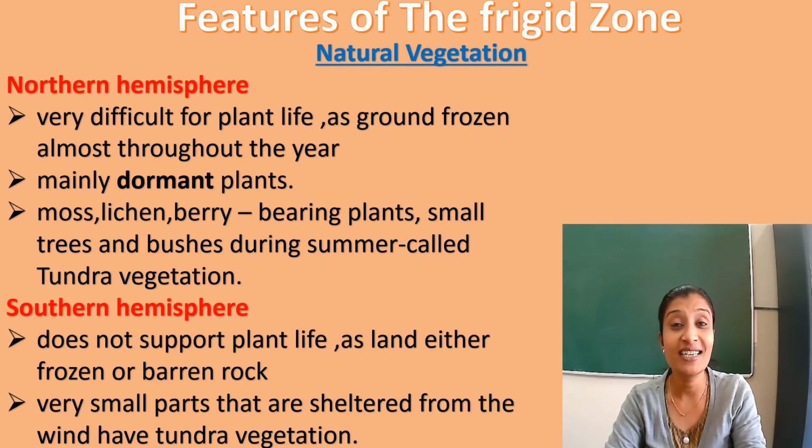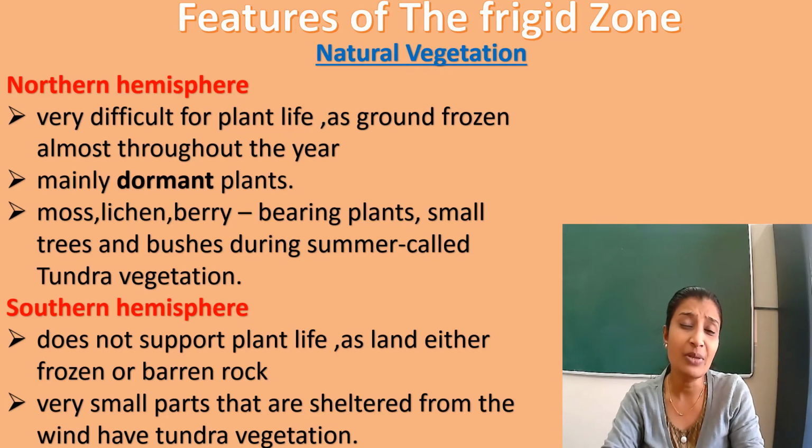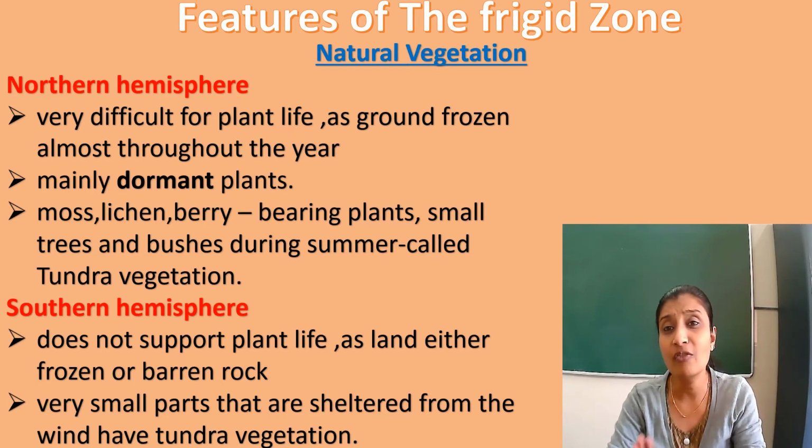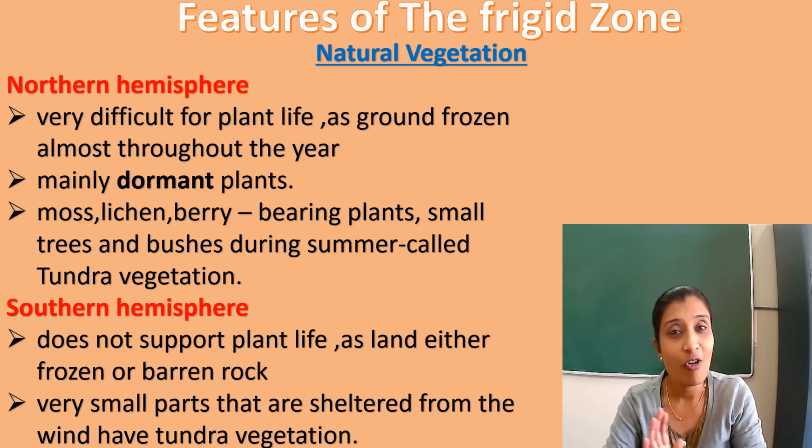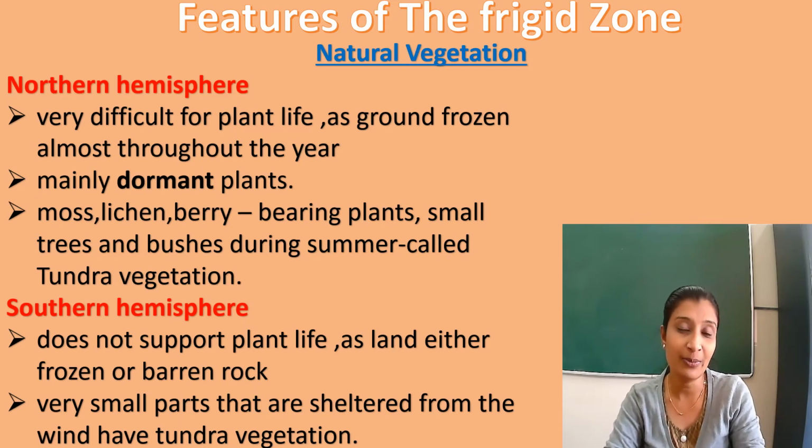The next feature is the natural vegetation. Children, in the northern hemisphere, it is very difficult for plants to survive because the land is always frozen. It is frozen throughout the year. Here you will find dormant plants.